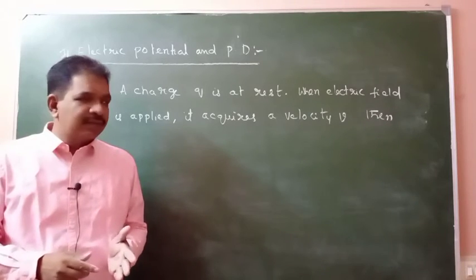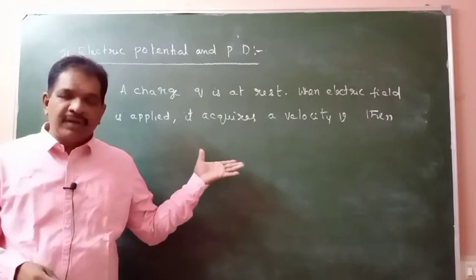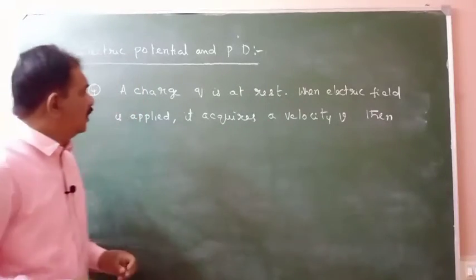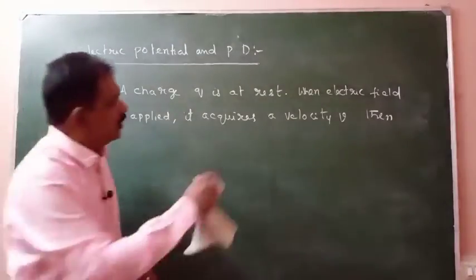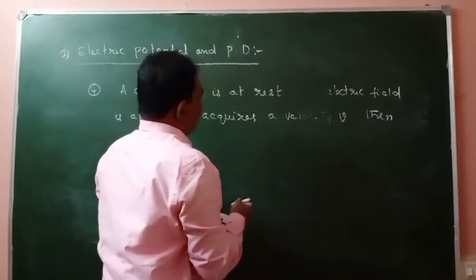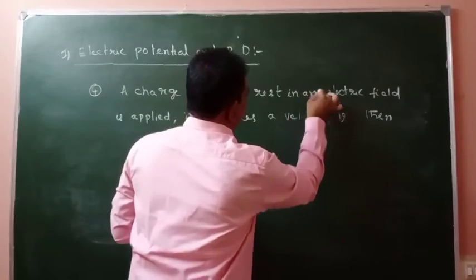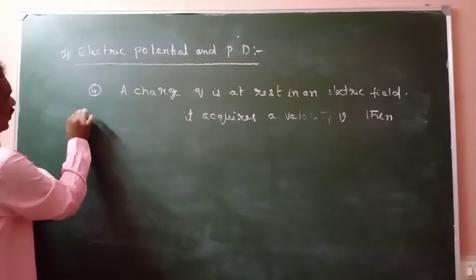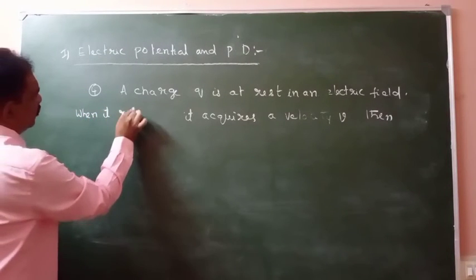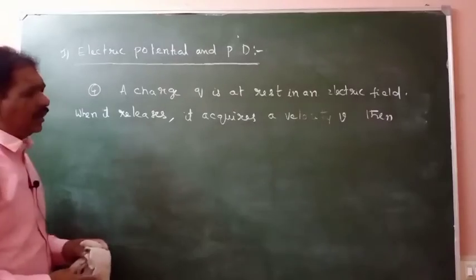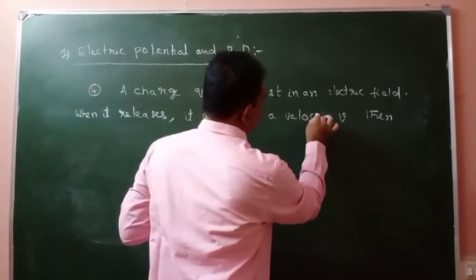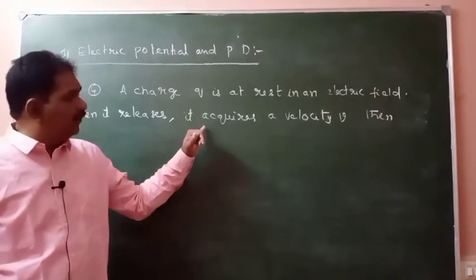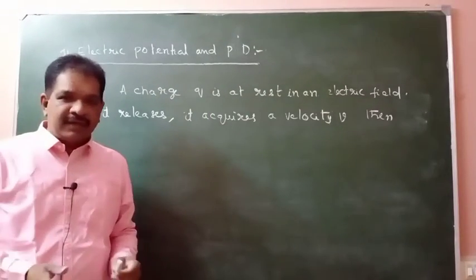When it is at rest in an electric field and it is released, it acquires a velocity V. Then what happened? Already the electric field is there, but in the electric field the charge is at rest.